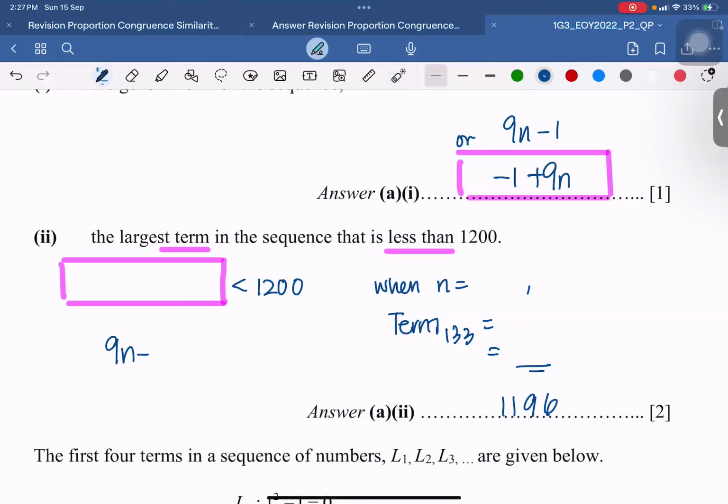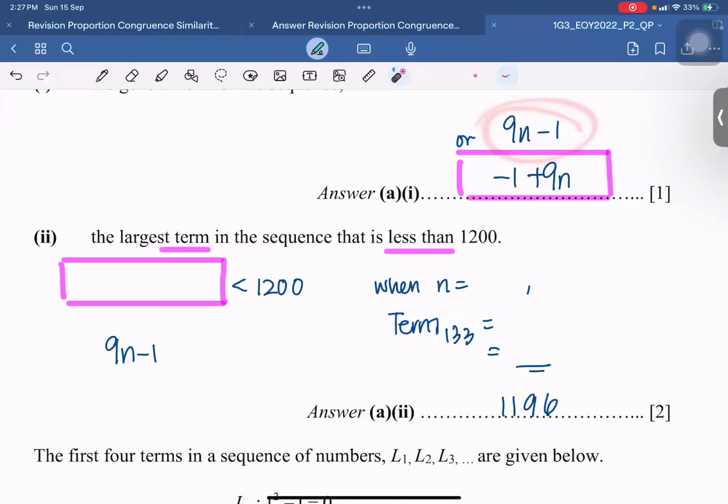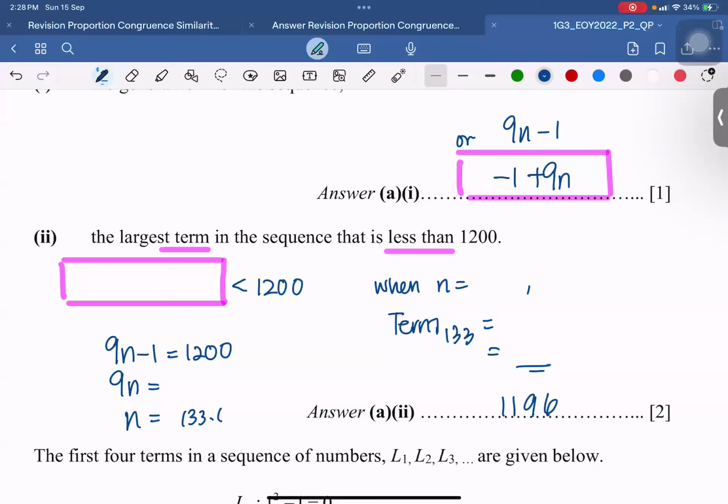A lot of students will actually take the previous relationship, the formula that you have from here, and equate it to 1200. Not wrong. But then you must remember to go back and work out one more step. So some of you might work out the answer 1201, then you divide by 9 and you find n to be a number 133.44, something like that, right? But in this case, remember, I want a term that is lesser than, so you can choose n to be a number that is slightly smaller than this value.